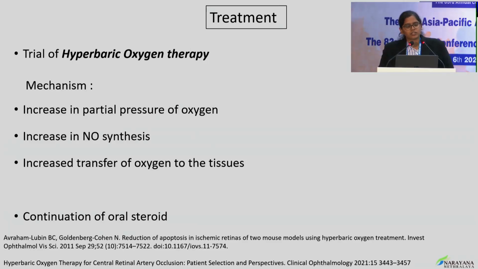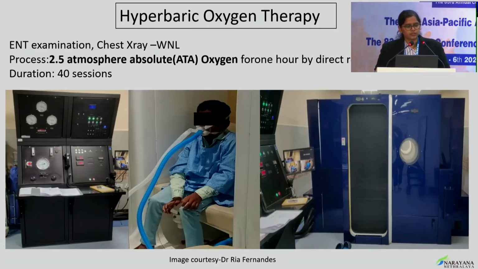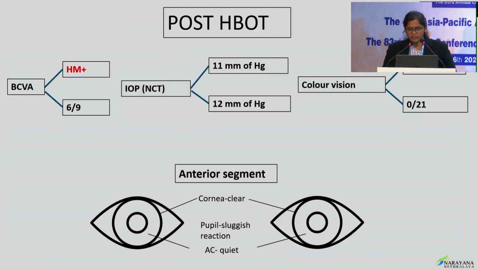What hyperbaric oxygen does is it increases the partial pressure of oxygen from 21 to 23%, increasing the nitric oxide synthesis, thereby increasing the transfer of oxygen to the tissues. After ruling out any ear, nose, throat or respiratory infection, 2.5 atmosphere absolute oxygen was administered to the patient for 1 hour by direct respiration per day. This was one session, and 40 such sessions were given to the patient.